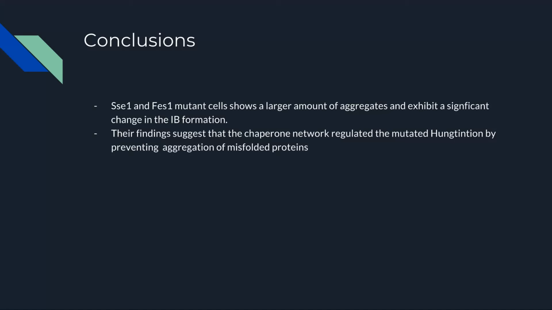IB formation is also known as inclusion body formation, which is an active cytoprotective process where the misfolded protein species are able to fold and refold over and over again. Their findings suggest that the chaperone network is able to regulate the mutant Huntington disease by preventing aggregation of the misfolded proteins.